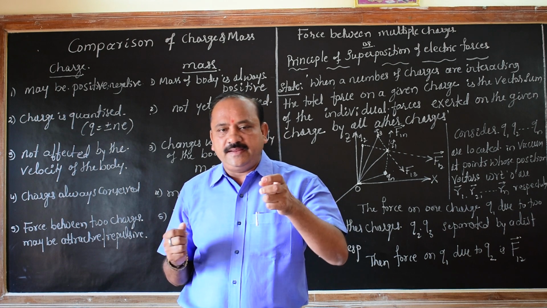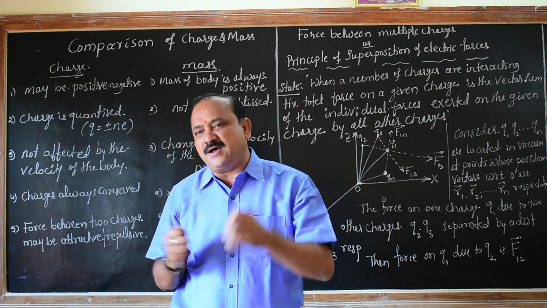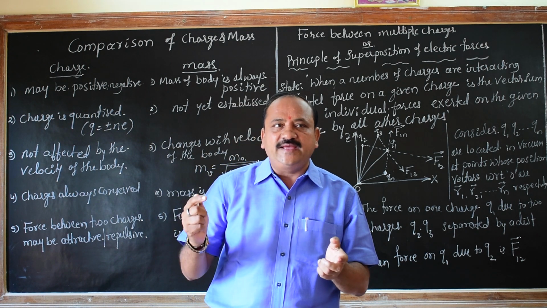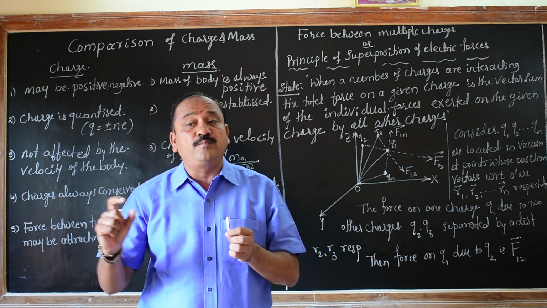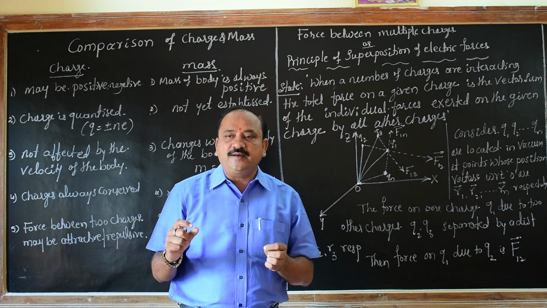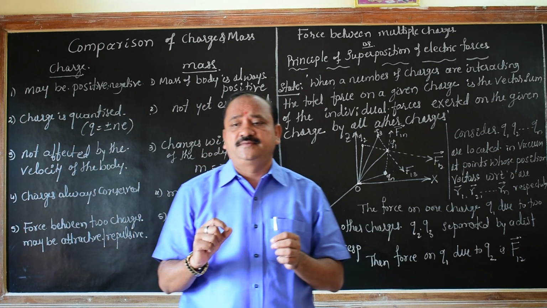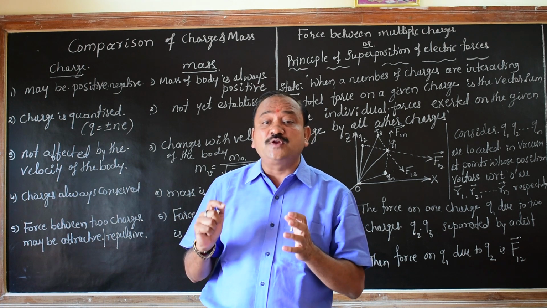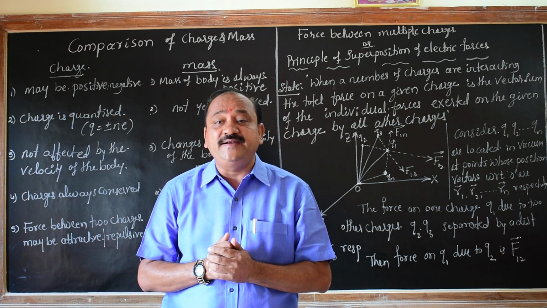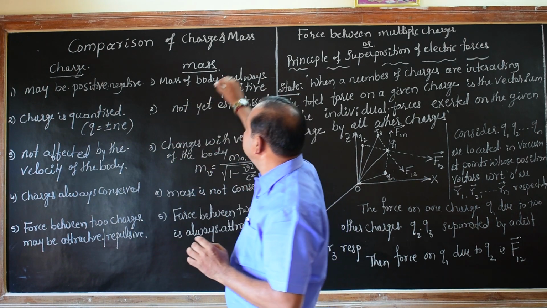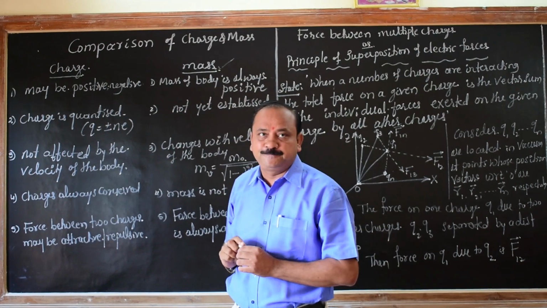If the body exists, there must be some mass. Without mass, we cannot say the body exists. So what actually is mass? It is the quantity of matter contained in a body.